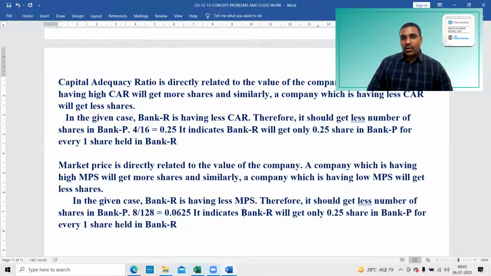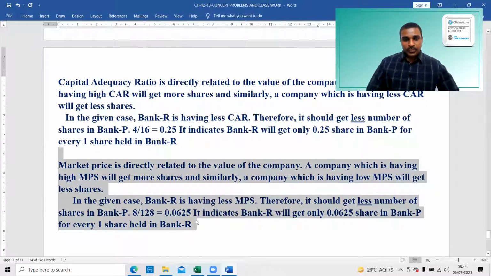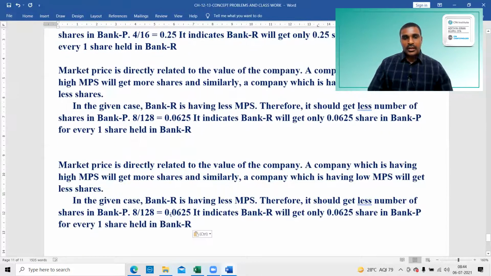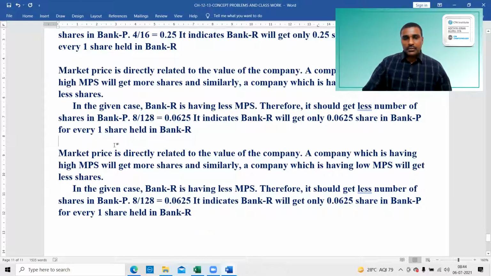It indicates bank R will get only 0.0625, 6.25% shares in bank P for every one share held in bank R. This is the point. Next, the book value per share. So we have to get that.